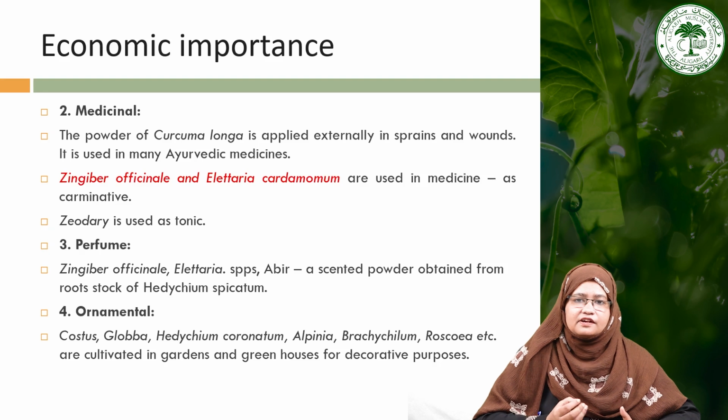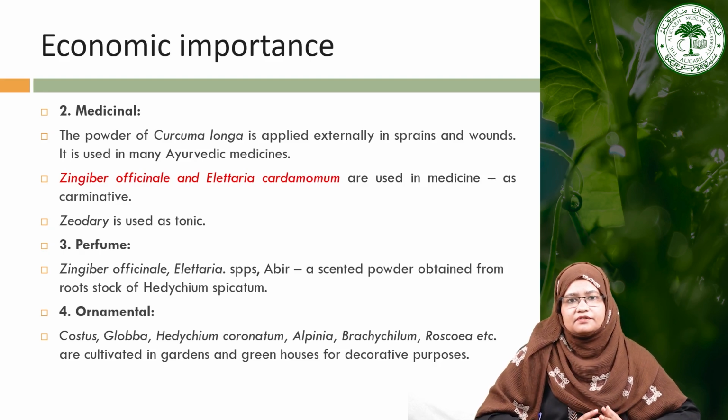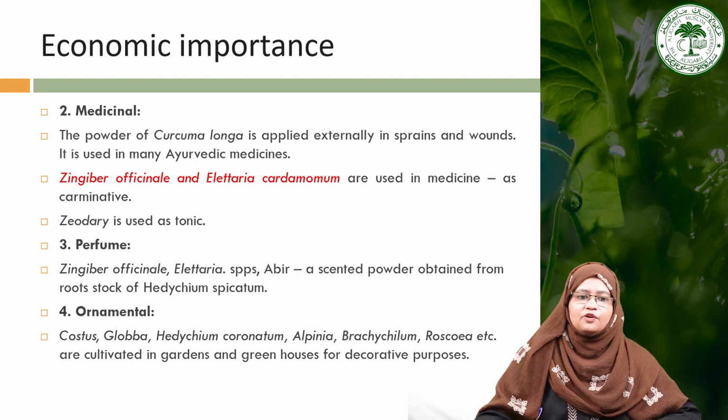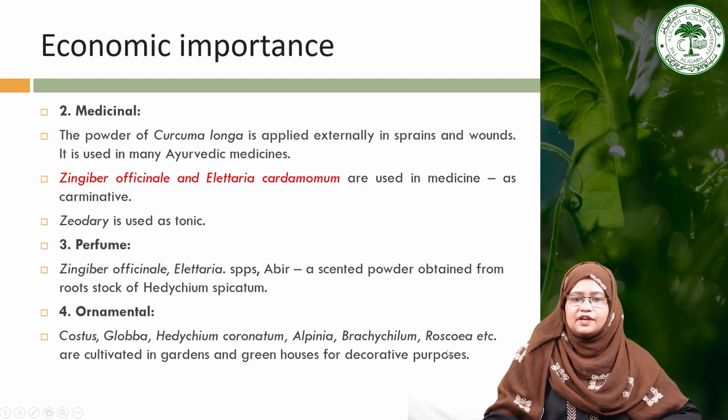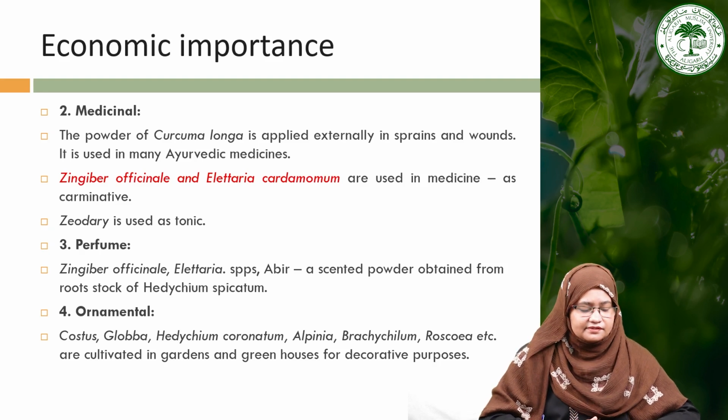So many of these plants are used in the perfume industry. Many plants are also grown ornamentally in gardens, like Costus, Globba, Hedychium, Alpinia, Brachychilum and Roscoea. These are all cultivated as ornamental plants in gardens.